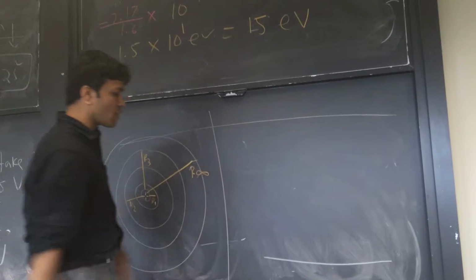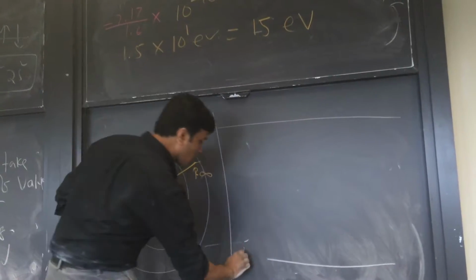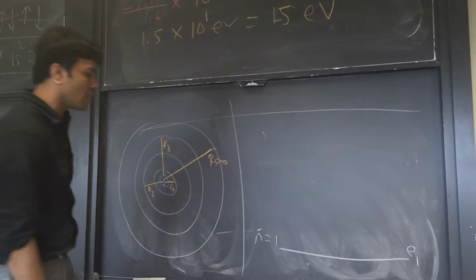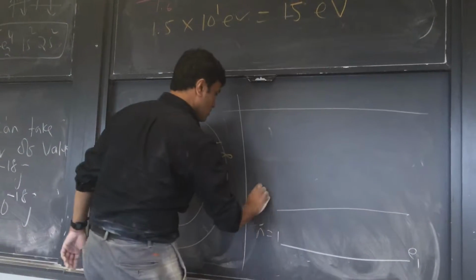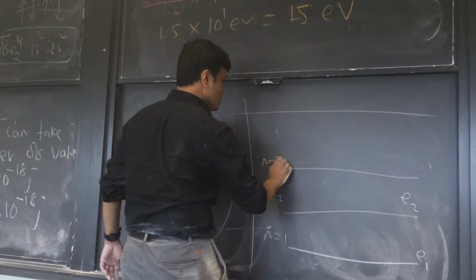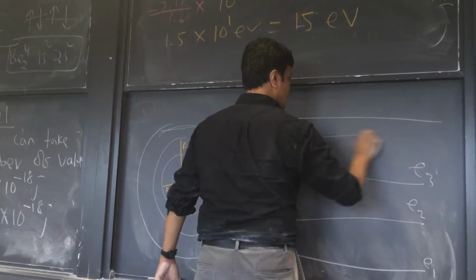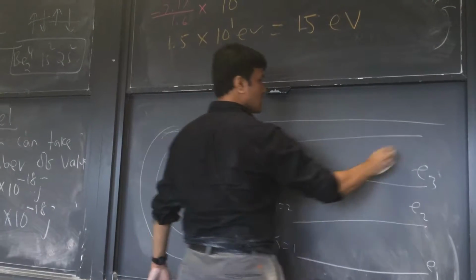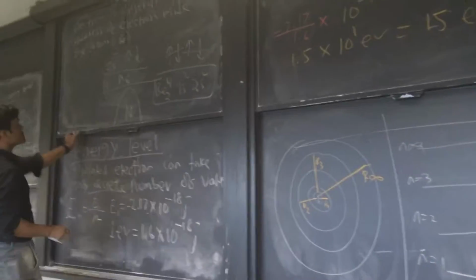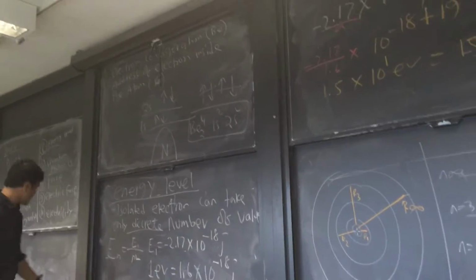We're going to put the first orbital. We're going to call it n equal to 1, which represents energy level 1, and then n equal to 2, which is energy level 2, n equal 3, which is energy level 3, and n equal infinity, which is energy level infinity. For n equal 1, we can use this equation. We still have this equation over here.